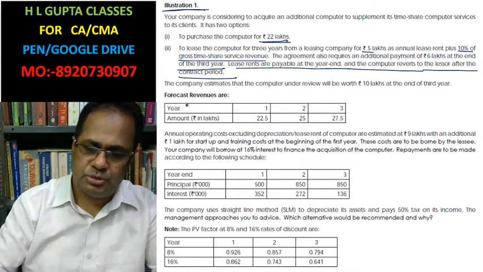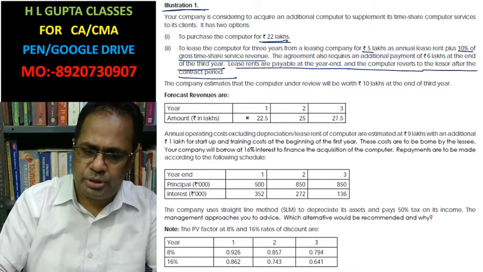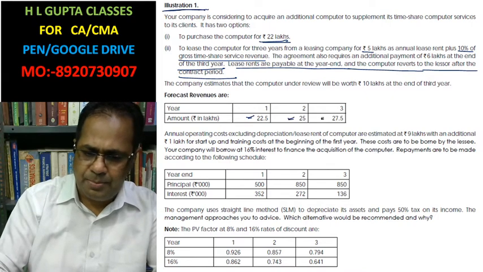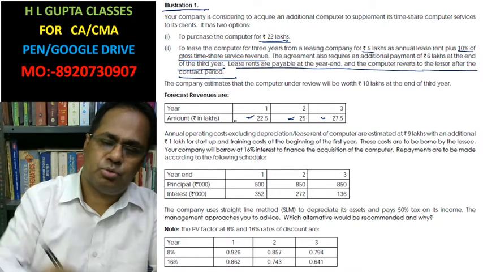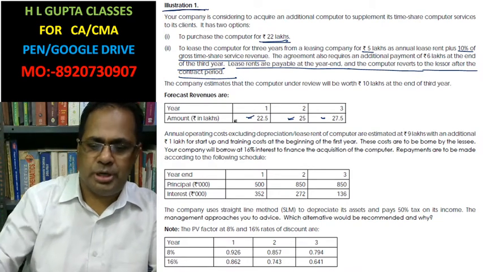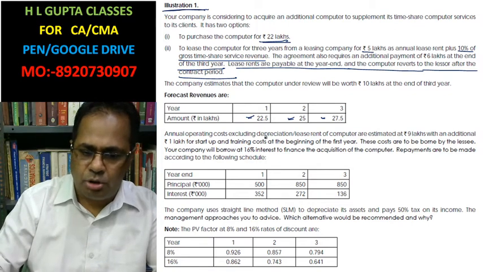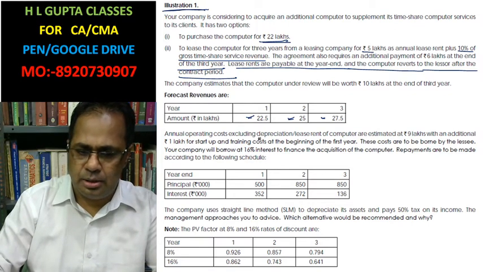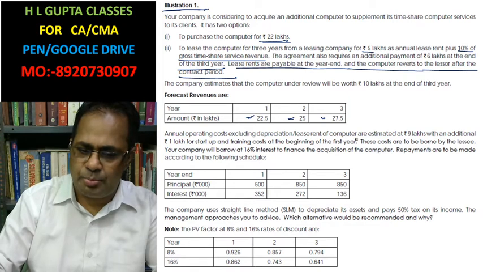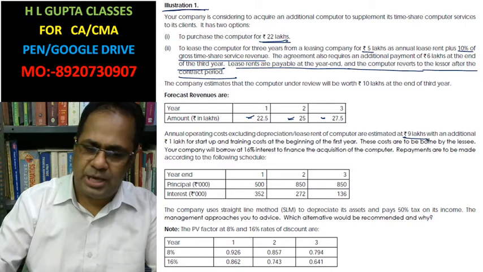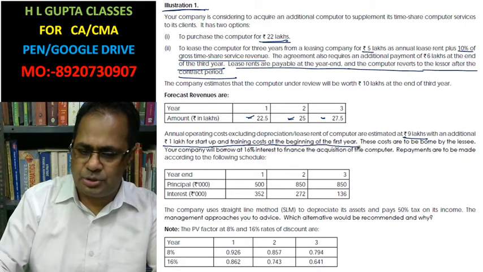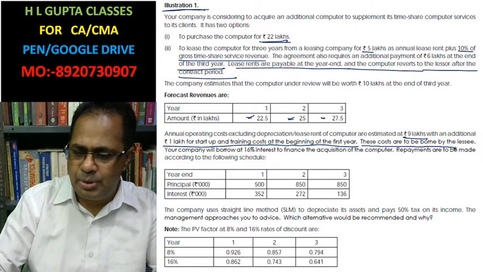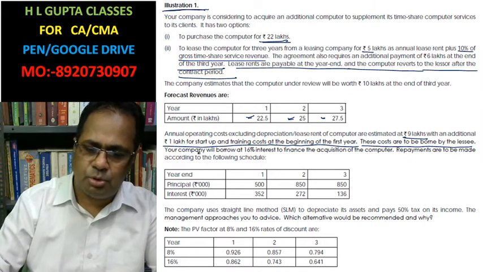What is the revenue here? Revenue is 22.5 lakhs, 25 lakh and 27.5 lakh. 10% of this revenue you have to pay to the lessor. Now, the annual operating cost, excluding depreciation and lease rent, for the computer is estimated at rupees 9 lakh. This is the operating cost, with an additional rupees 1 lakh for the startup training cost at the beginning of the first year. These costs are to be borne by the lessee.